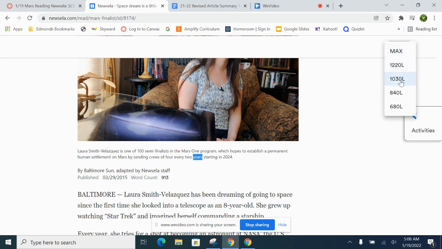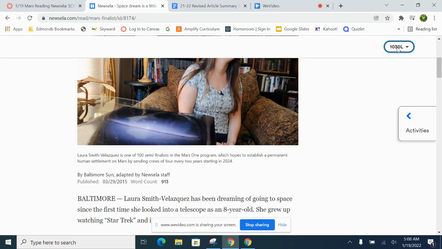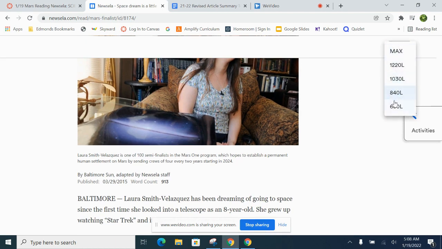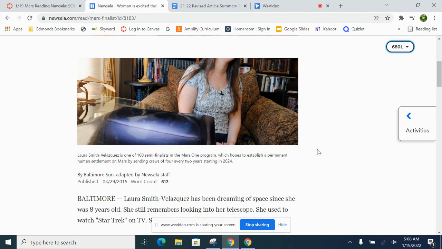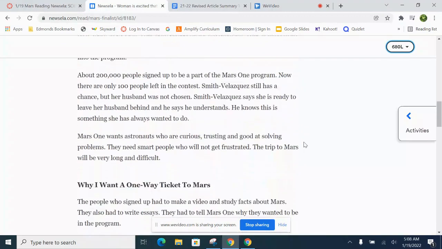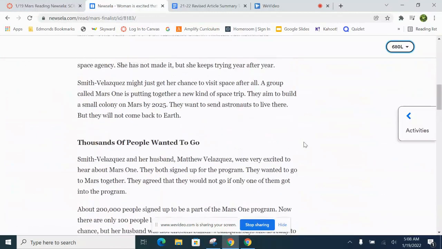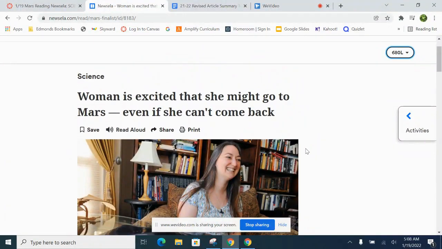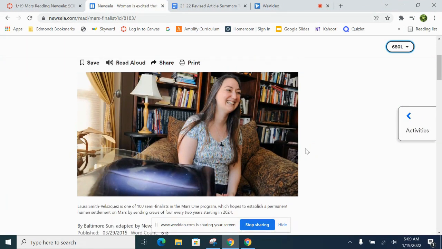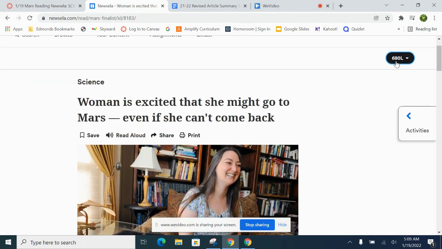You can put it to the Lexile level that is appropriate for you. If you're not sure what your Lexile level is, I can help you with that. One of the things I like to do is sometimes put it all the way down, and then I can see what the titles are about, so I can make sure I get all the parts. Usually when I bring it down, it simplifies it, and that helps me make sure I get the main ideas. And then I can go back to my Lexile level.